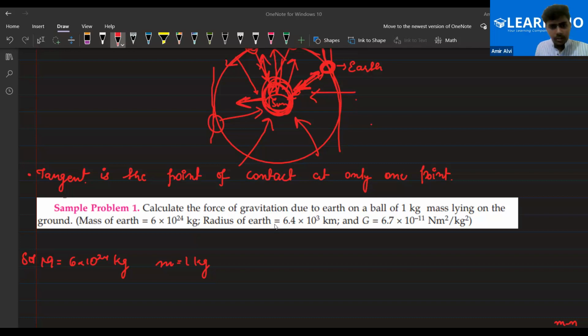Okay. So here it is. Now the radius of the earth is basically capital R, that is equal to 6.4 into 10 to the power 3 kilometer. As you can see, we need the value in meters because kilometer is not the SI unit, and even the gravitational constant basically has meter square, not kilometer, right? So I'm going to change it. To get meters, I just have to multiply it with 10 to the power 3, because 1 kilometer is 1000 meters. Am I clear?